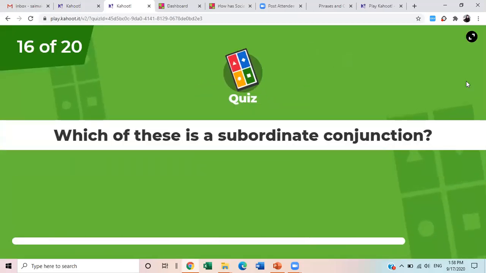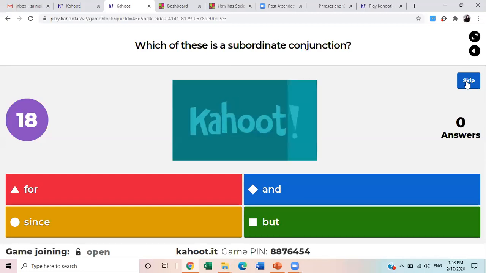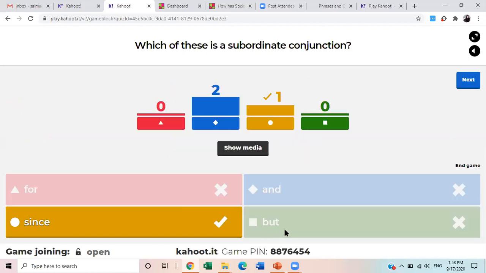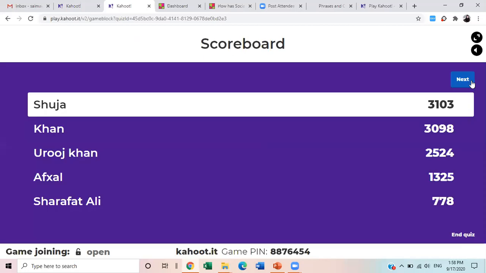Yes, this is nice. Which of these is a subordinate conjunction? You know, complex sentences are followed by or joined by a subordinate conjunction. I showed you in my PowerPoint presentation what subordinate conjunctions are. The options are for, since, and, and but. There are three from FANBOYS and one from subordinate. Which one do you think is a subordinate conjunction? Okay, yes. Since. Next.